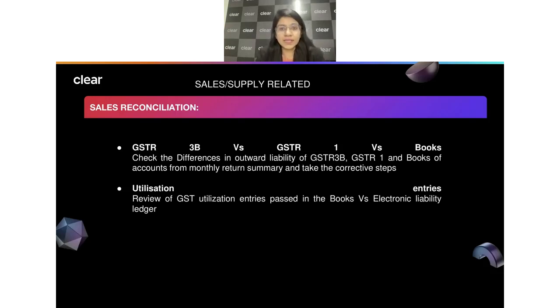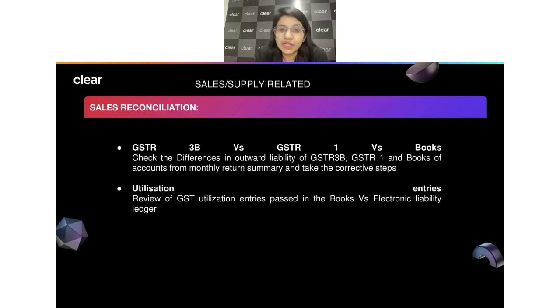There can be certain places where you may have recorded certain entries as maybe B2C supply. Maybe at the time you were filing your GST1, the GST registration itself was cancelled, but with a retrospective impact, the GST registration is now revoked. In such a case also, that particular customer wants to claim that ITC and asks, can you please make it a B2B transaction, or you have actually shown an incorrect GST number.